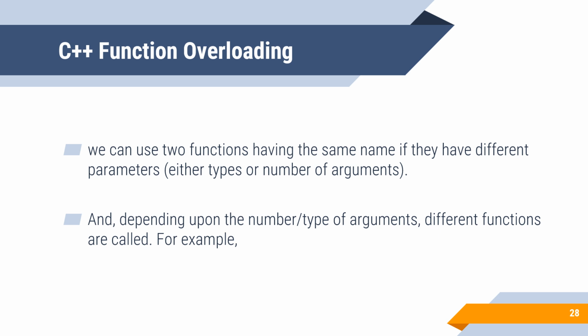So how can this be differentiated? This can be differentiated by either data types or the number of arguments. Depending upon the number or type of arguments, different functions are called. You can see one example now.